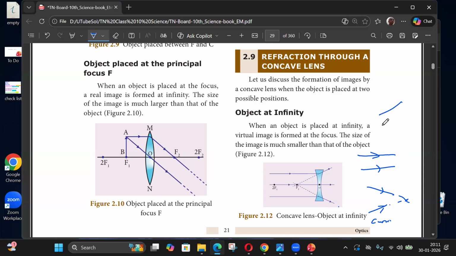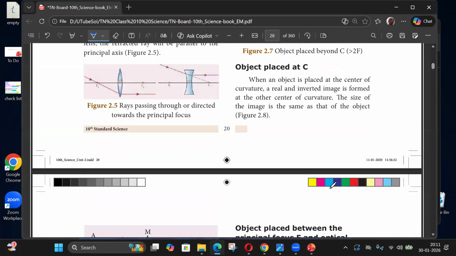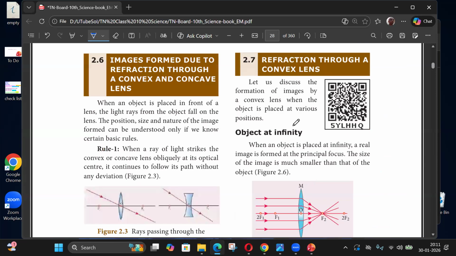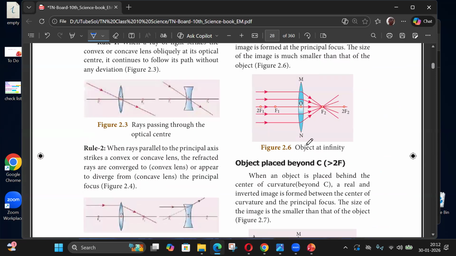Another possibility is this one. It will never meet in the forward direction. So this is divergent. The distance between these two keeps on increasing. Here the distance is constant, parallel. Here the distance is decreasing and finally it will meet. So for a concave lens, if you send a parallel beam, you'll get diverging rays; it's never going to meet. But a convex lens is the opposite. It will converge at this point. That point is called the focal point.